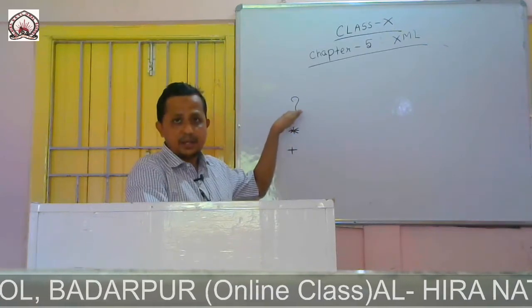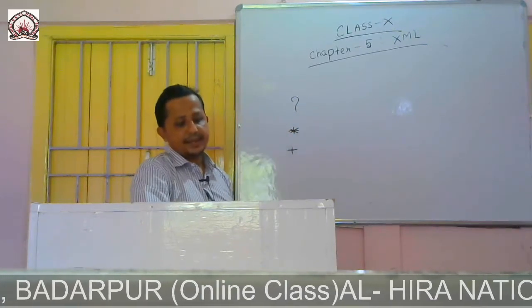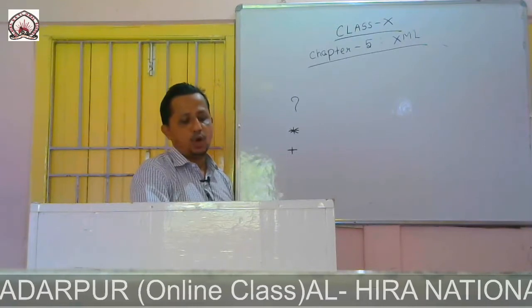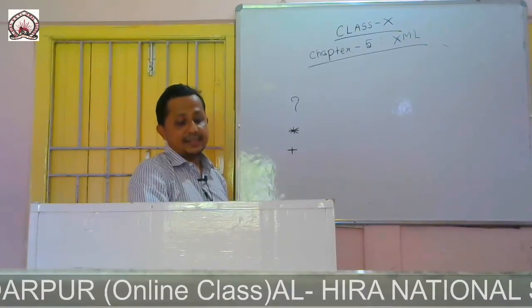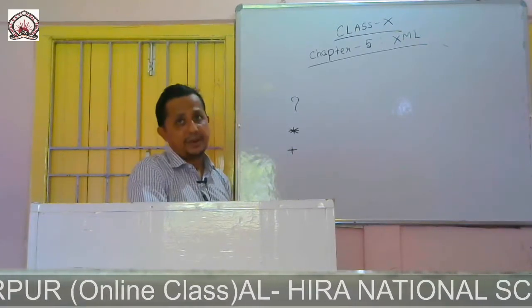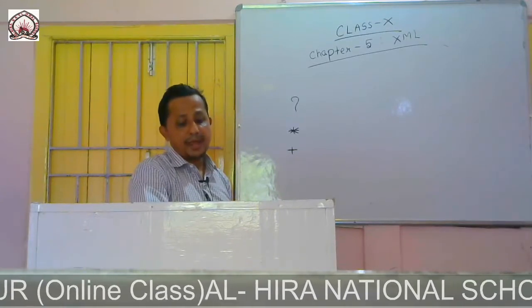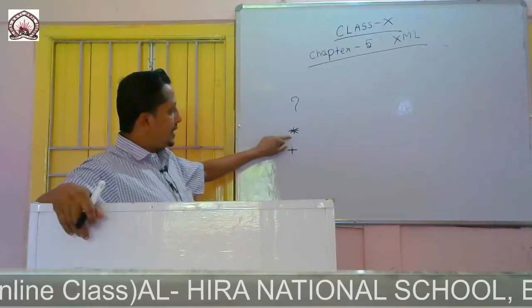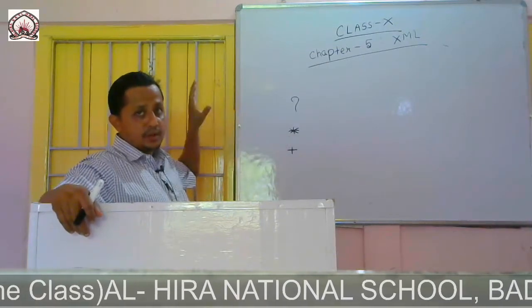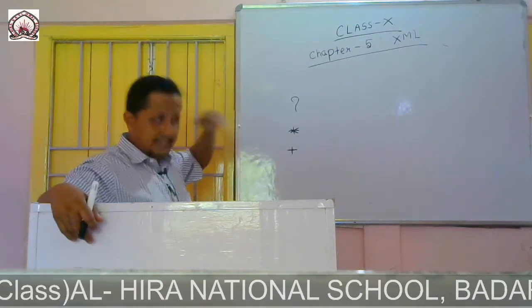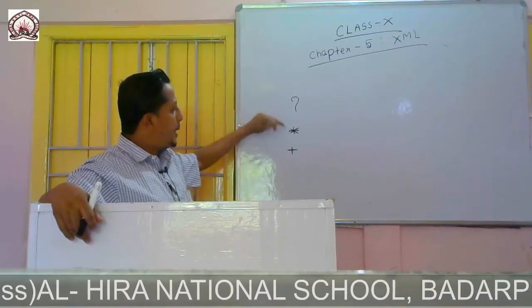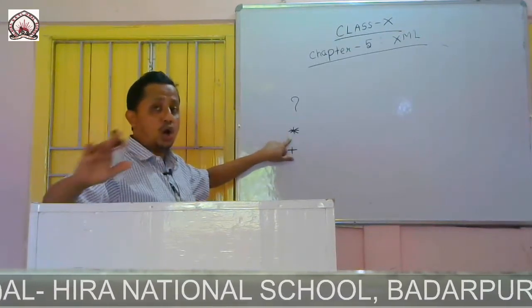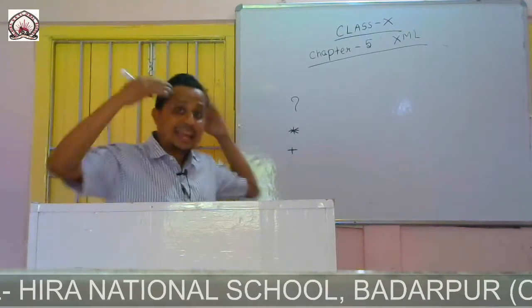It is decided by the question mark. Now the asterisk symbol indicates that the element may not appear at all or may appear any number of times.